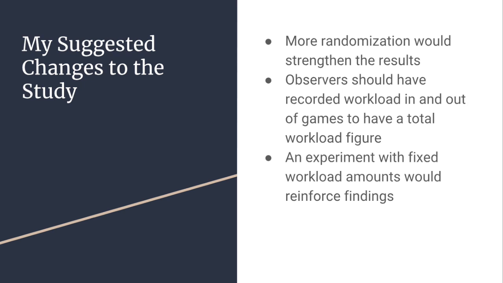This study is robust, but a few changes will improve it. One improvement would be increased randomization. I would suggest a stratified sample where 3 players from each NBA team were randomly selected to be observed. In this study, all observed players are from the same NBA team, which may be a flaw because a team's conditioner might change their player's risk of injury based on the exercises they have the player perform.